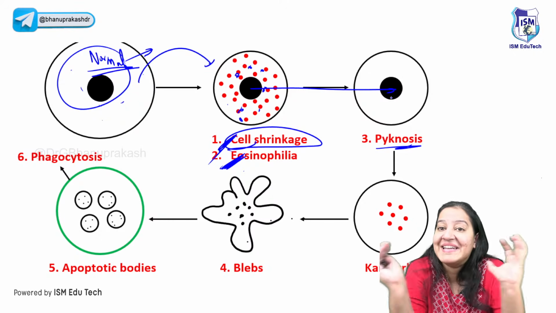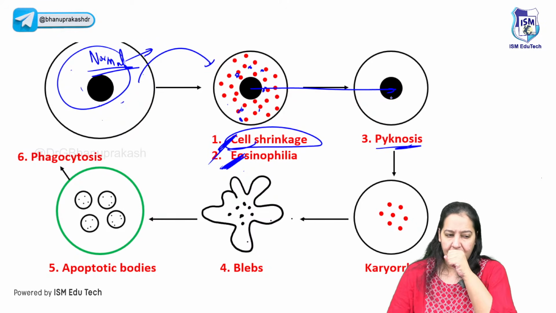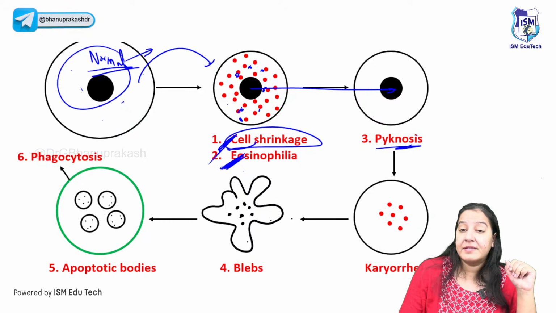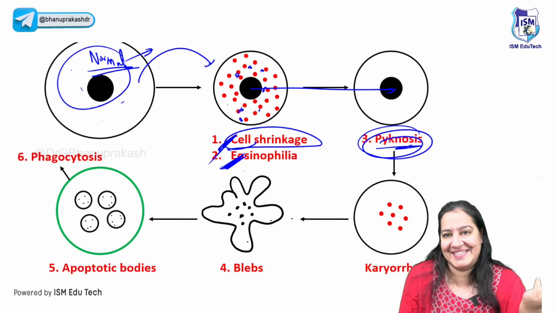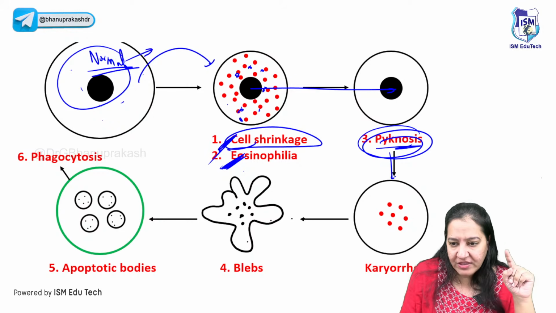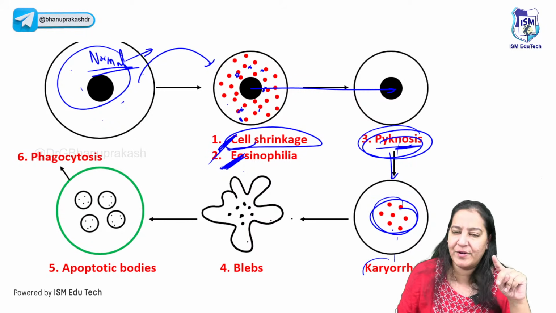Can you see the nucleus got condensed? More blue. The third thing is the pyknosis, that is condensation of the nucleus. The nucleus got condensed, right? More blue. The fourth thing, the nucleus gets fragmented. It's known as karyorrhexis. Or you can include both nuclear changes in one.